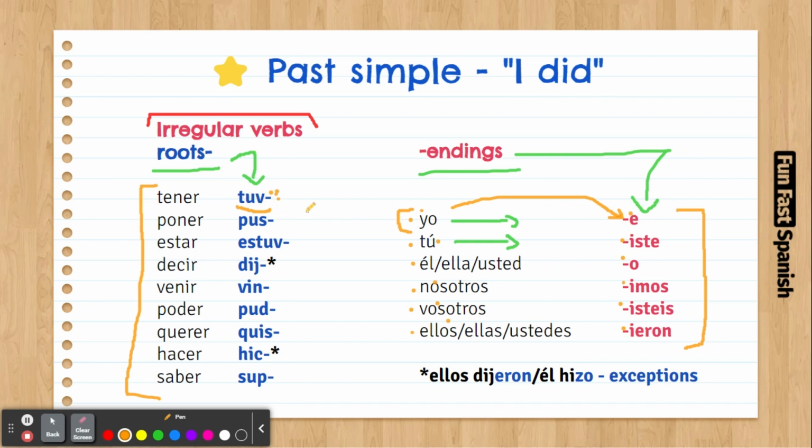Let's do another verb, maybe let's do poder. It's a very important verb, to be able, can. Okay. How would you say, and I'm going to give you 5 seconds for this one, I could? 5 seconds starting from now.